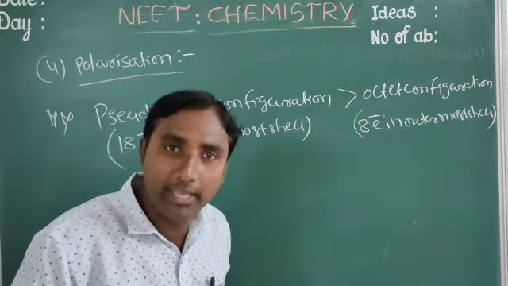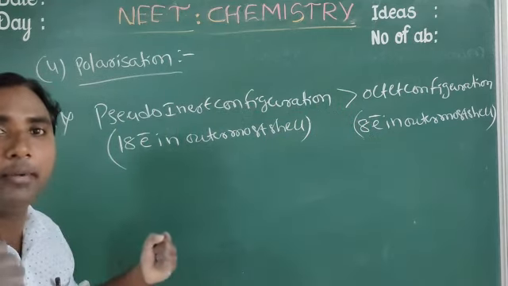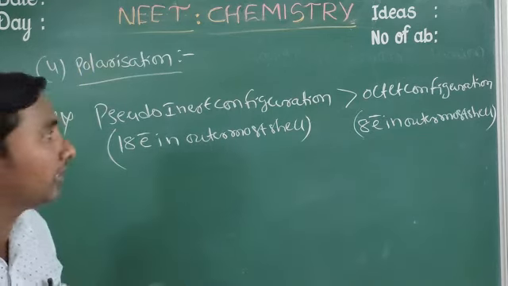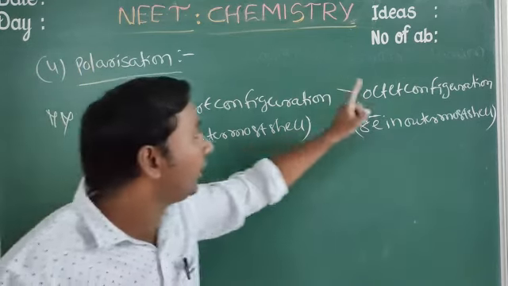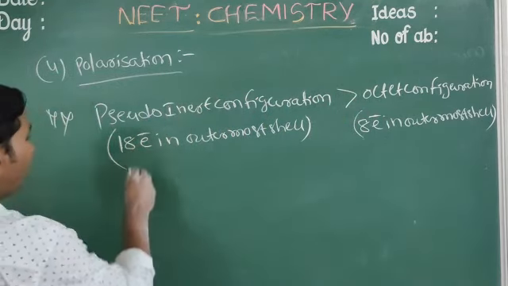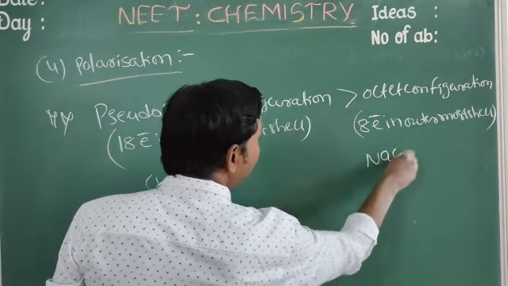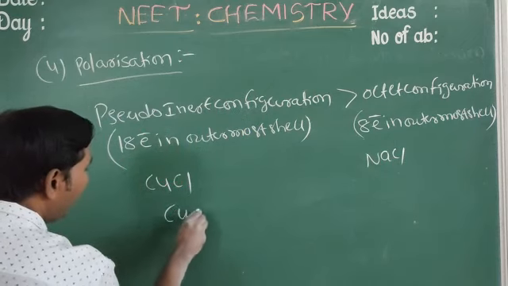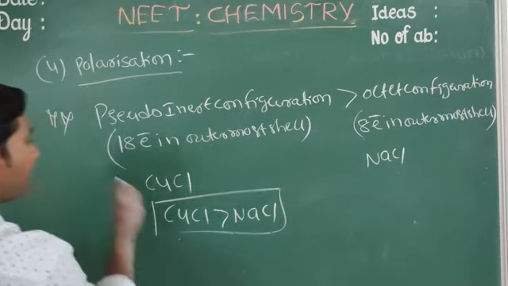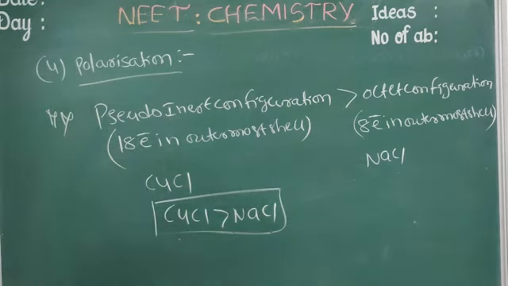That's why in pseudo inert configuration more electrons are available for polarization. Example: CuCl and NaCl. CuCl has more polarization than NaCl.